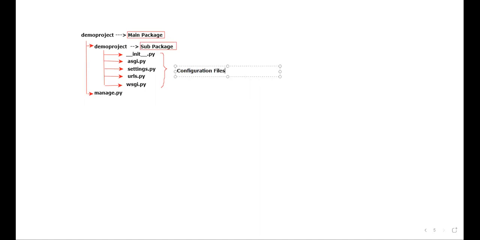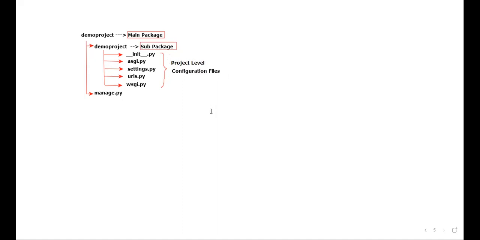Configuration files. I told you, right? A project is a combination of configuration files plus what? Application. Sir, where is the application? I have not taught you how to create the application. That I will take care of. But don't you think these are project level configuration files? Yes or no? These are project level configuration files.